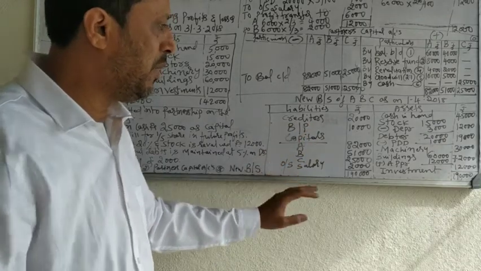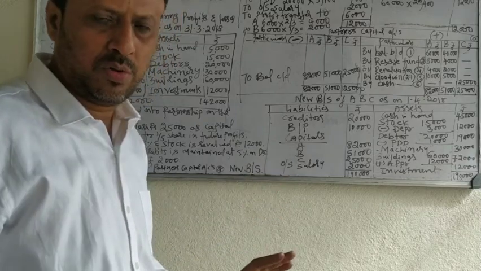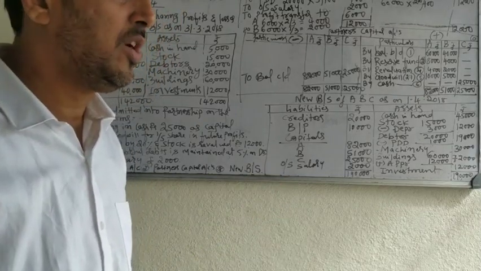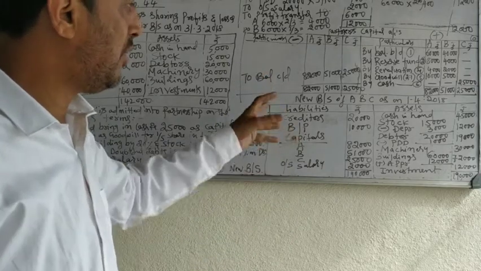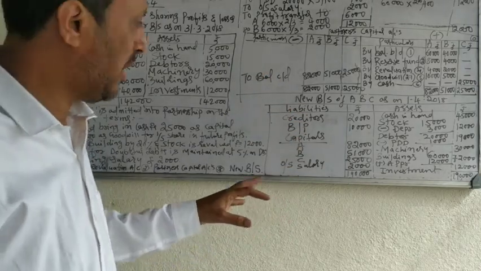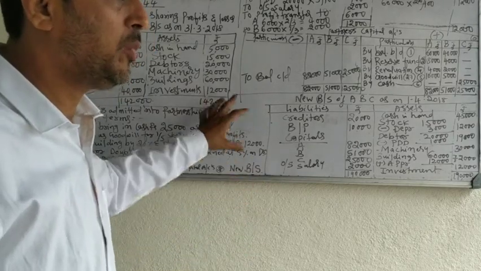This is the first problem. Don't bother about the problem. Just try to understand it. You have to learn the revaluation entries, capital account balance, capital account entries, and changes in the balance sheet. Solve this problem once again.